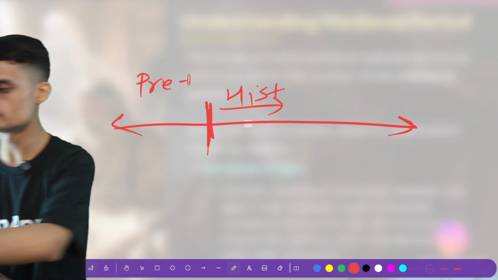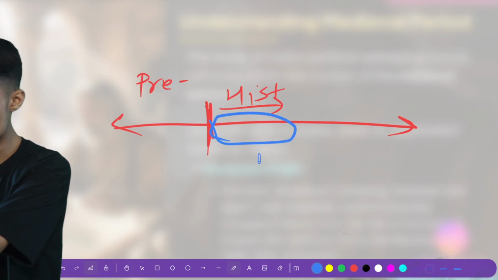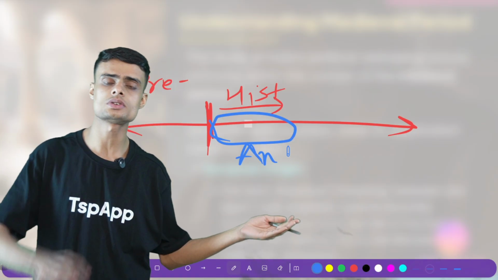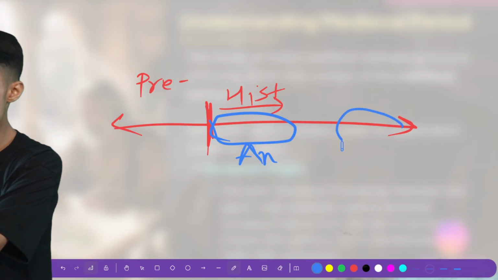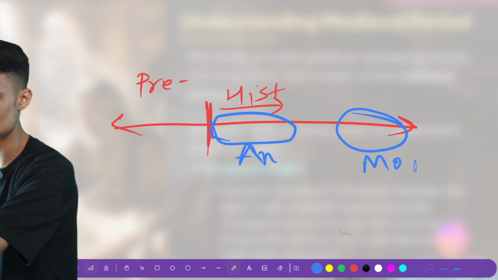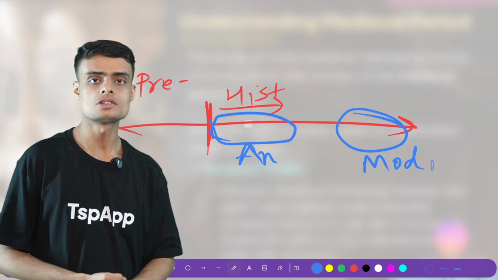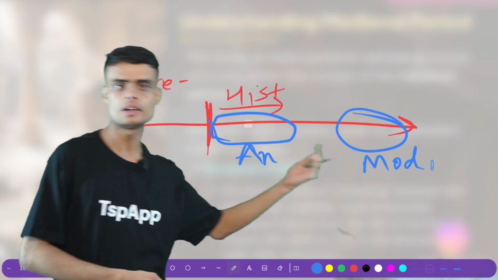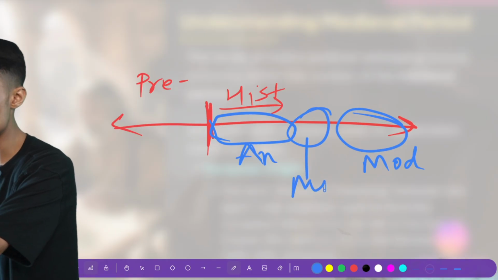Now this history is further classified or categorized into three categories. First is ancient history. I will write with AN, ancient history. Ancient in the sense it was very old. Then we have another history which is very recent to us, which is very new. We will call it modern history. When we have new inventions happening, people getting more educated, societies are changing. And the time period which is between modern and ancient is called the medieval history. It is the middle part, medieval history.